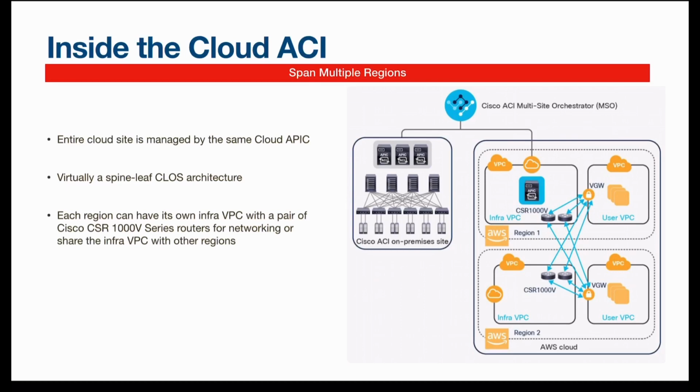Now inside the cloud, what we see here is that the entire cloud site is managed by the same cloud APIC. Virtually it forms a cloud architecture. Each region can have its own infra VPC with a pair of Cisco CSR 1000V series routers. All these IPsec tunnels are automated by the software. You don't have to do anything. When you create a VPC, the IPsec will be formed in a mesh topology with all the CSR1000Vs in the region or in the same site.